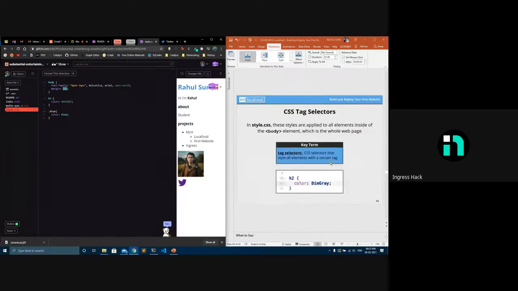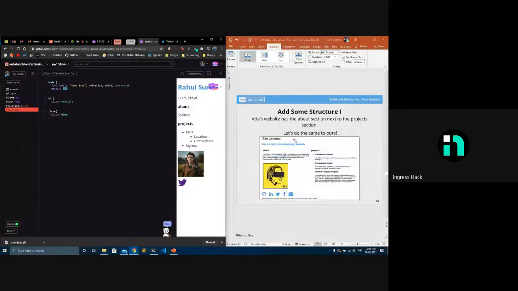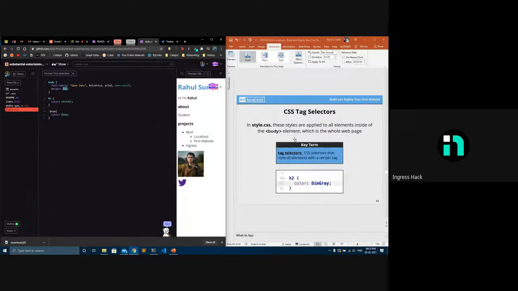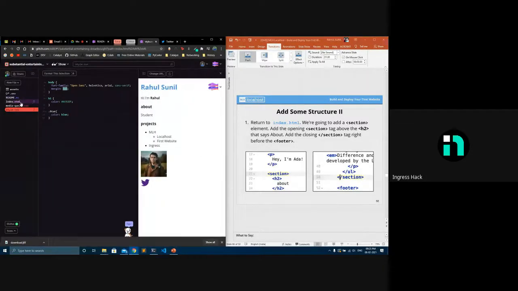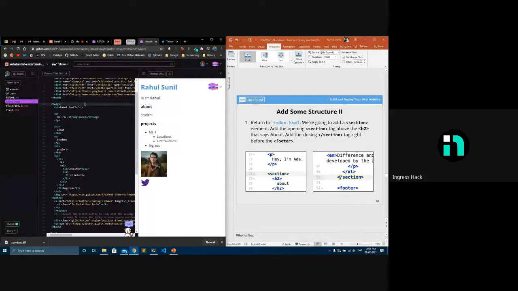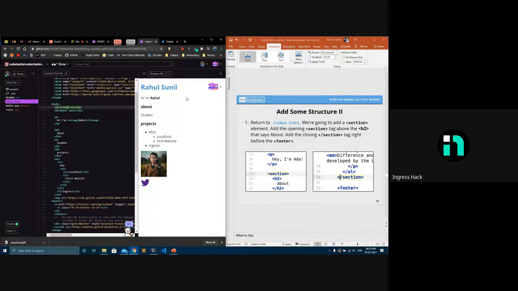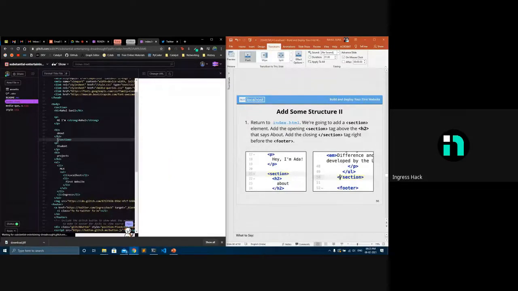Then all these things actually I've explained. The tag selector, I've used, and I showed you how class works. So I've shown you how H1, H2, all those things work. I also showed you how class works. Then making it into structures. If you want the projects on one side and the about on the other side, you can use something called a section. So here, if you want this Rahul Singhal till about in one section, and from about to the next part in the other, it's a different section.